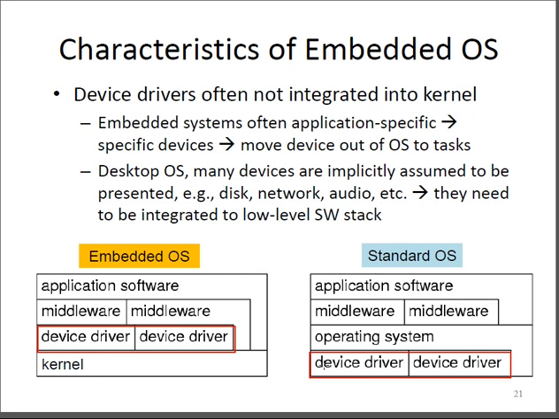Now when we see this figure for embedded operating systems, since they are application oriented, the size of the files and the programs is very small as compared to standard operating systems. So the kernel that monitors all the functionality of the devices with respect to the operating system will have lesser tasks as compared to the standard operating systems.